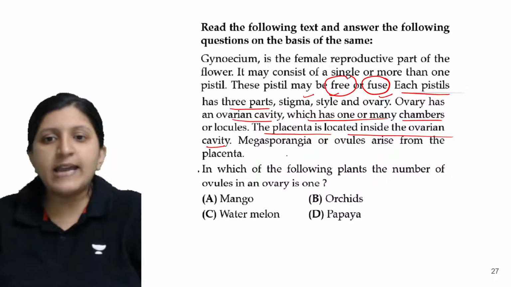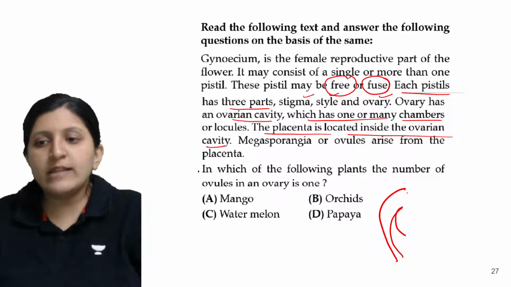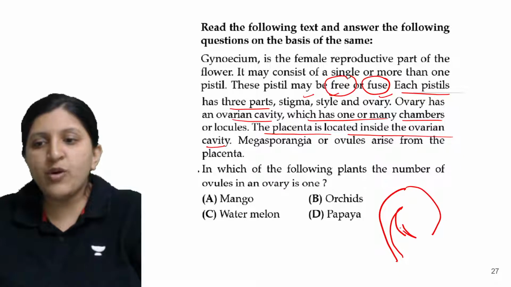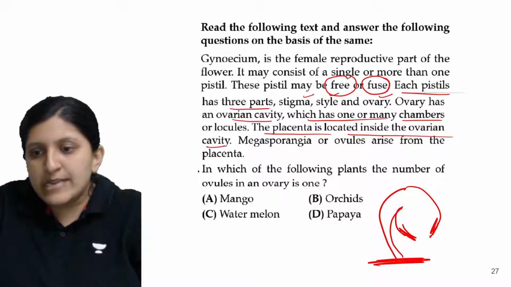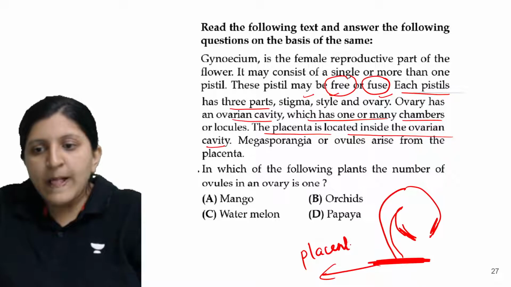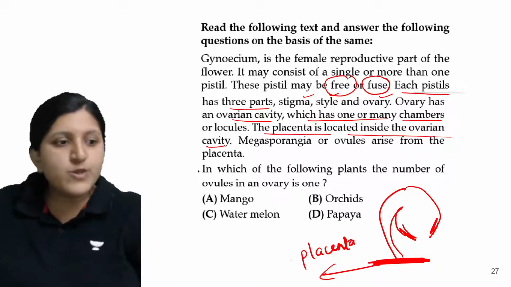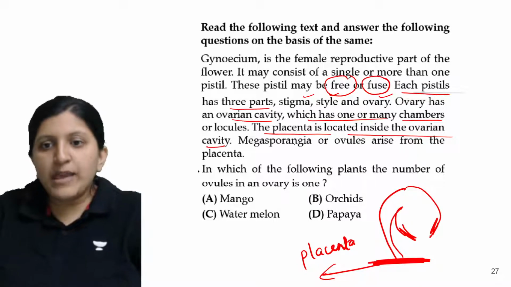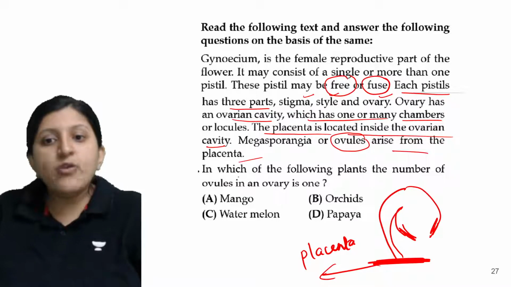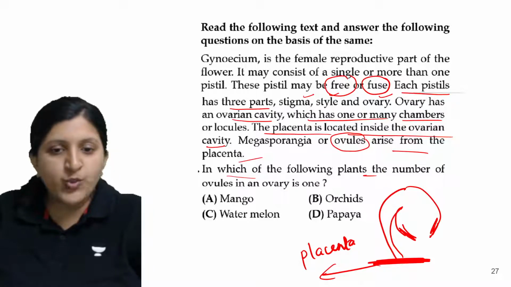So what exactly is that? Now you know the anatropous ovule when we mention it. Here you can see an ovule being formed, and this is the integument that you can see. So there is a placenta, the point of attachment with the ovary, a tissue where the stalk, the funicle, is holding on. Megasporangia are the ovules, and these arise from the placenta.